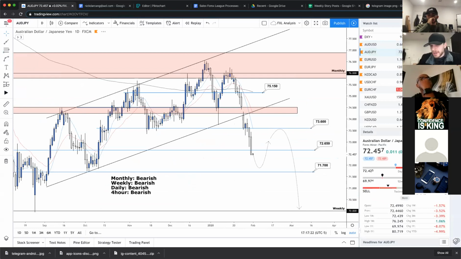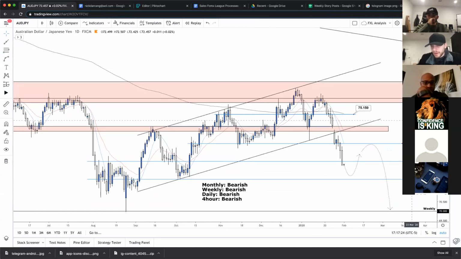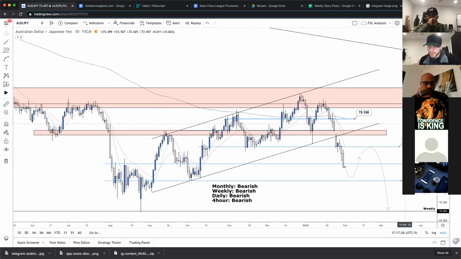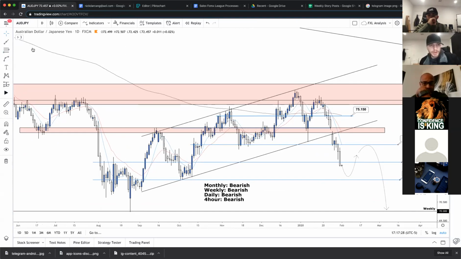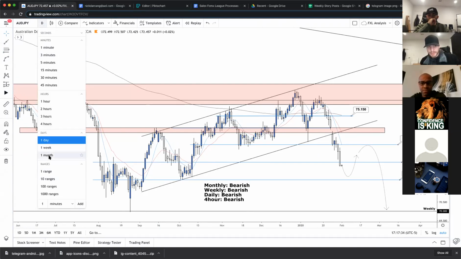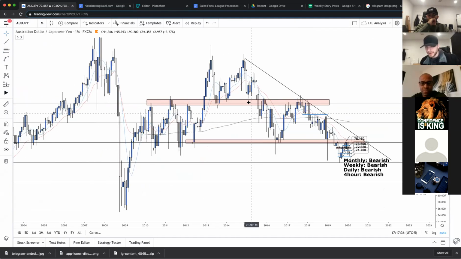Move over to AJ. Looking similar, very bearish as well, just like AUD. Let's go ahead and zoom out. So again, here we are. Monthly, weekly, daily, 4-hour, all bearish as hell. I'll show you guys, starting on the monthly. Very, very bearish. Lower lows, lower high, lower low, lower high. Breaking support, turning resistance. Breaking support again, turning into resistance.